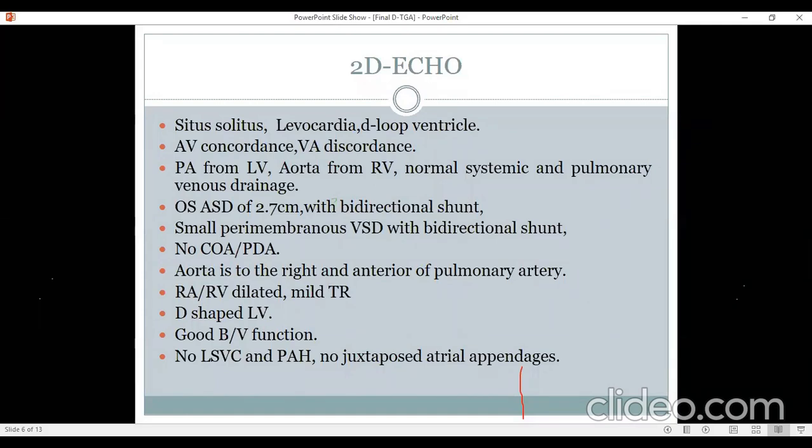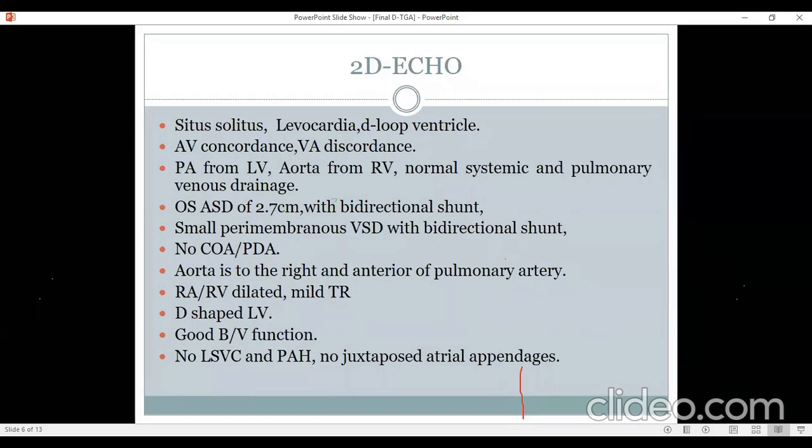Once you have made that diagnosis, then of course you look for associations in the form of ASD, VSD, PDA, pulmonary stenosis, or tricuspid valve abnormalities, and coarctation, interruptions, etc. And if you find that the VSD is not there or is practically not there, then you have to think about right ventricular function and right ventricular dilatation, because those with an intact interventricular septum tend to develop, over a period of time, RV dilatation and maybe RV dysfunction because of ongoing hypoxia and the RV being exposed to systemic pressure for a long time.